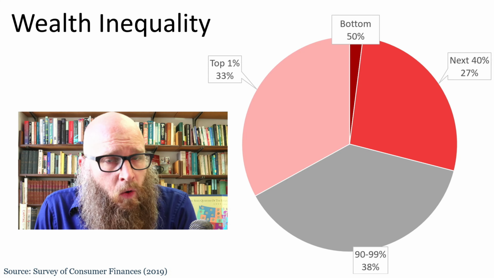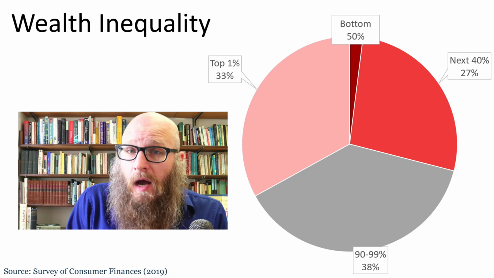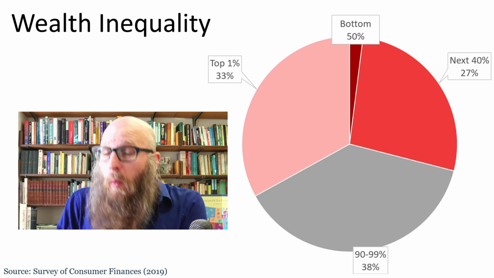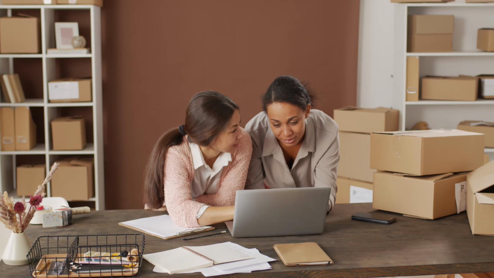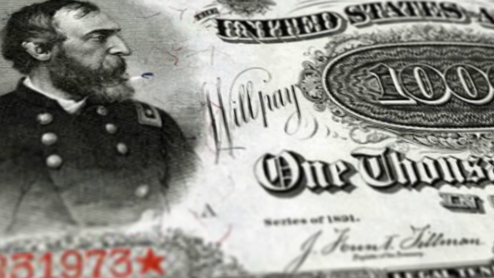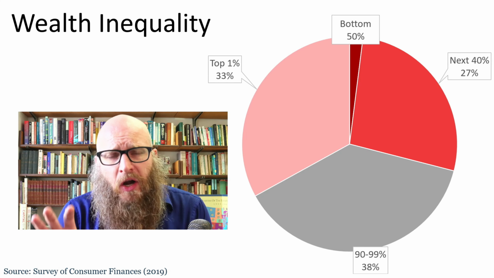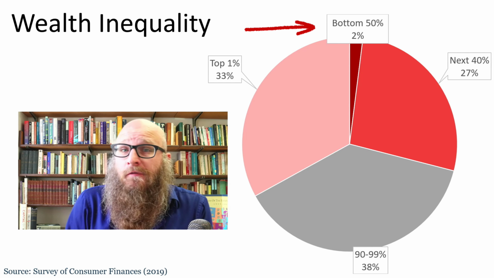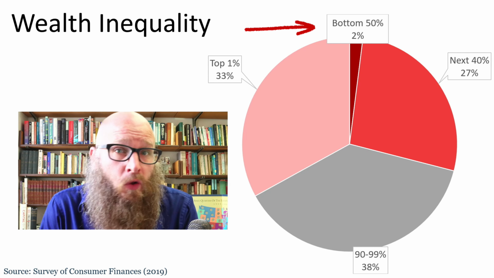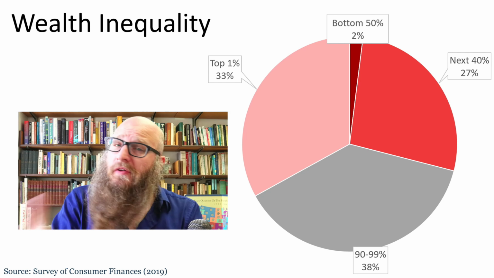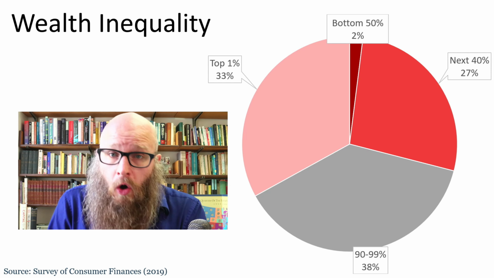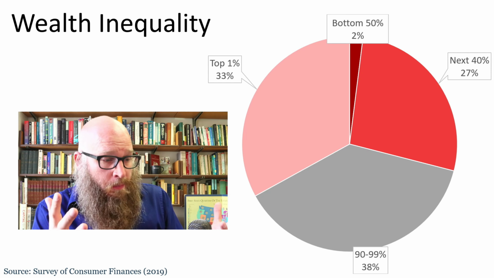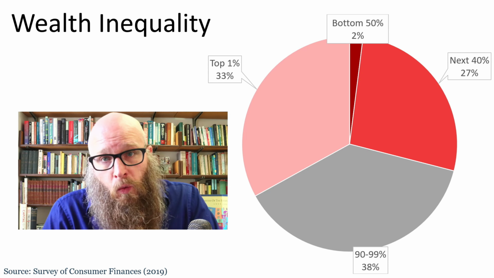Another way of measuring inequality is by looking at wealth. Income is how much money you make each year, whereas wealth is how much you've accumulated over time. Wealth can include things like owning stocks, owning businesses, owning real estate, or other forms of assets. The wealth disparity is far stronger than what we see at the income level. The bottom half of the country owns just 2% of the total assets in the entire economy. While some in the bottom 50% do own their home or have collected some savings or own their small business, the cumulative proportion of it is puny relative to the total wealth in the economy.